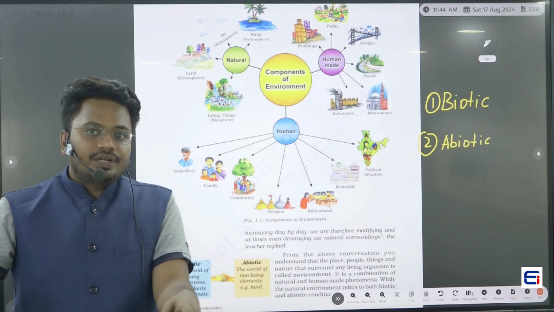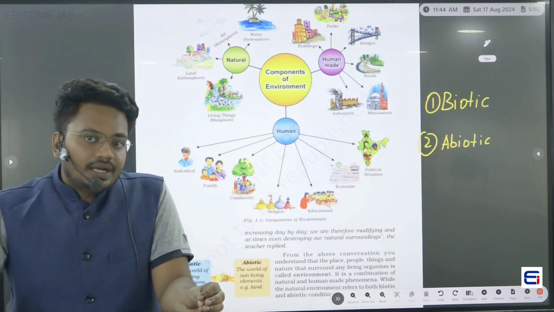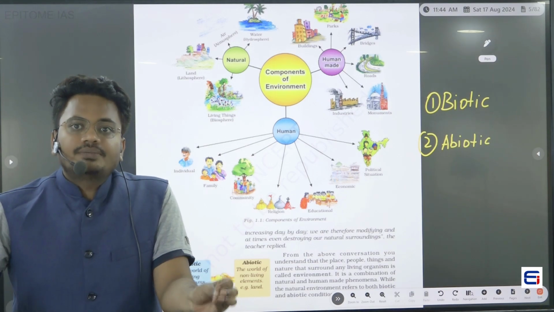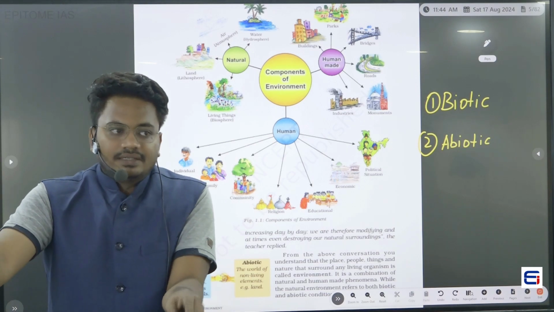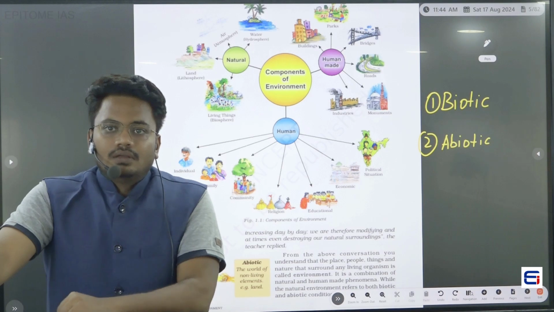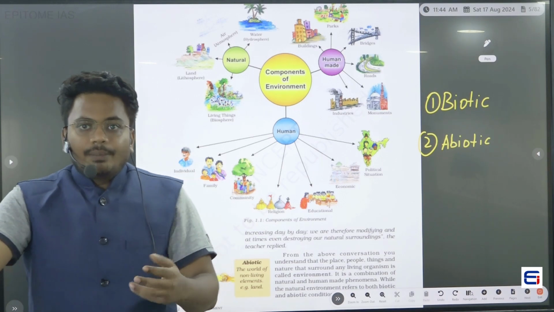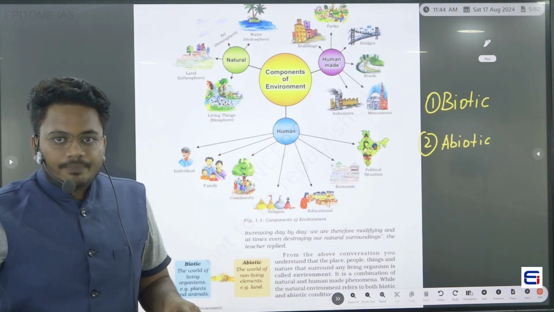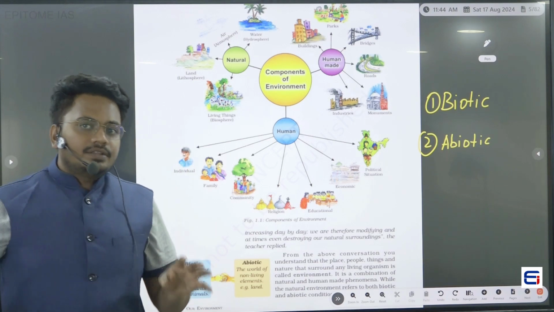Then what about abiotic things? Abiotic is nothing but those things which don't have life. Examples: roads, mountains, rivers. All those things are abiotic things. So that is what is mentioned in this book.